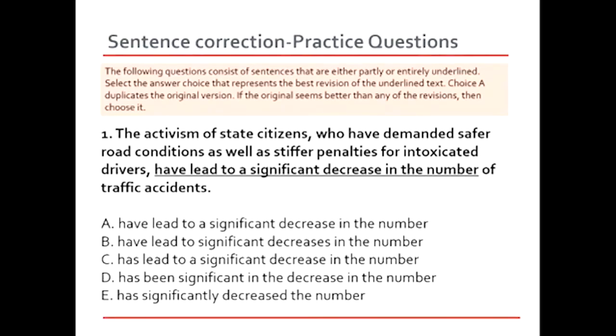First of all, I'm going to read out the instructions for you. They are in the pink box that you see. So I'll read them out. The following questions consist of sentences that are either partly or entirely underlined. Select the answer choice that represents the best revision of the underlined text. Choice A duplicates the original version. If the original seems better than any of the revisions, then choose it.